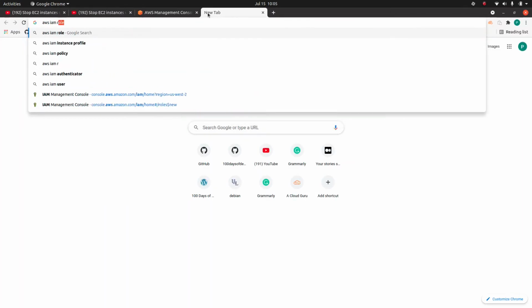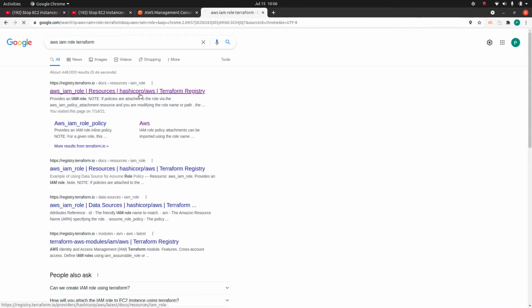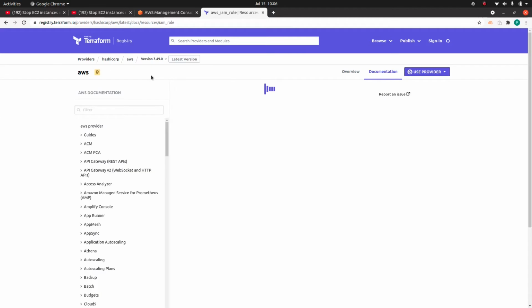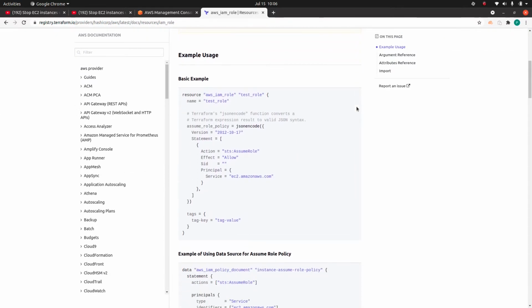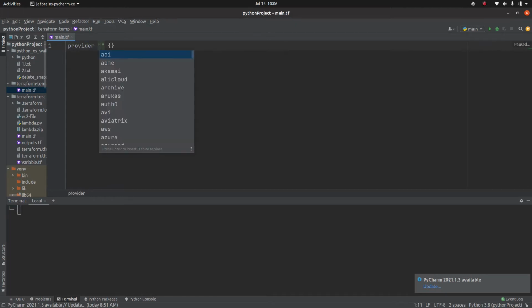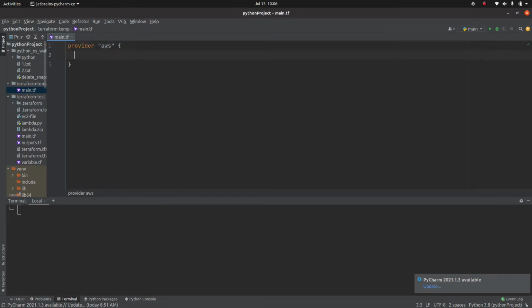If you go here and search for AWS IAM role and Terraform, click the first link. This is the way you can create an IAM role. I have created a file called main.tf, which is the Terraform extension, and because we are going to create this in AWS, my provider is AWS.